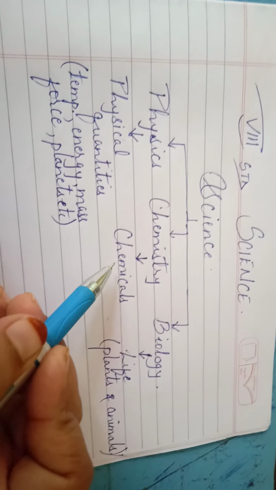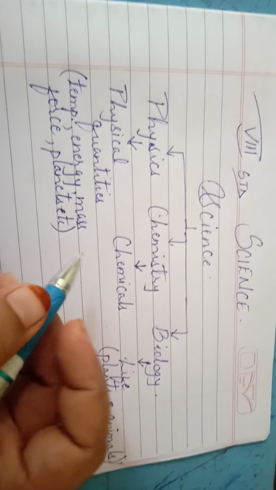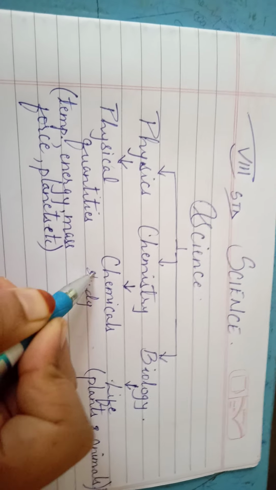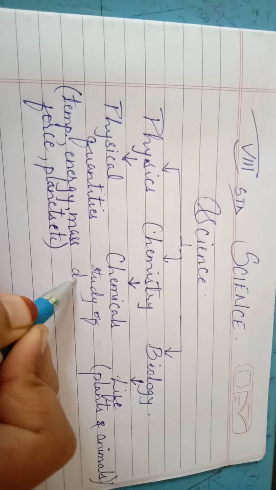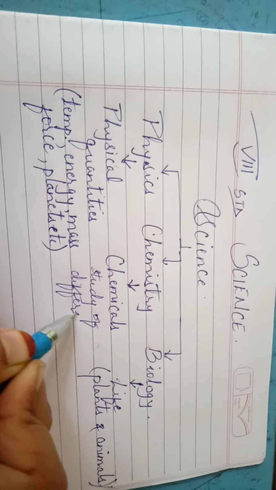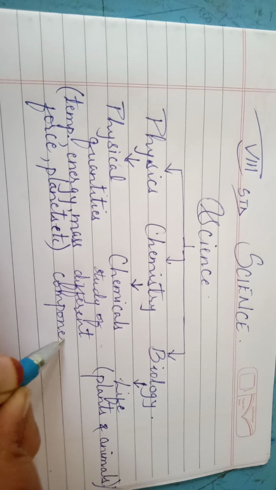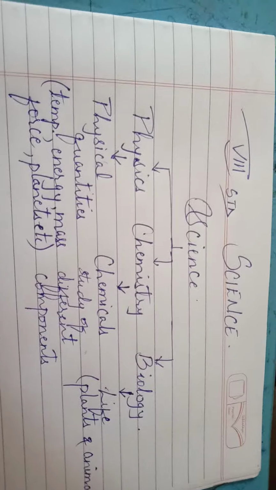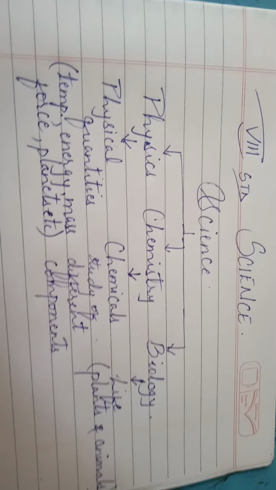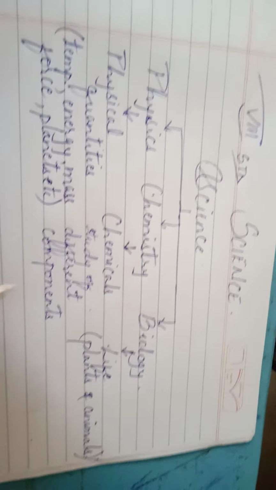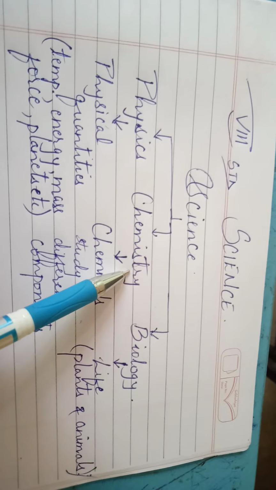Chemicals here doesn't mean only their combination, but it also involves the study of different components that are present in any chemical. It may be your food, it may be wood, it may be any object around you. If you are studying its combination, then that comes under chemistry.